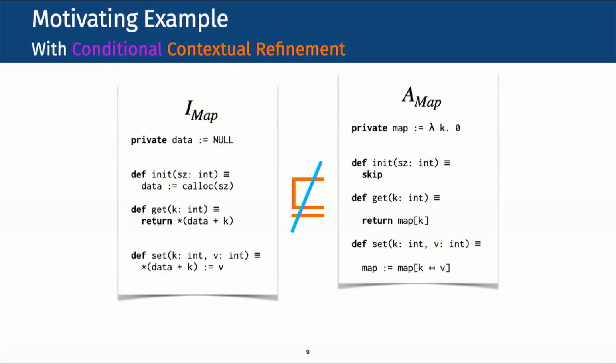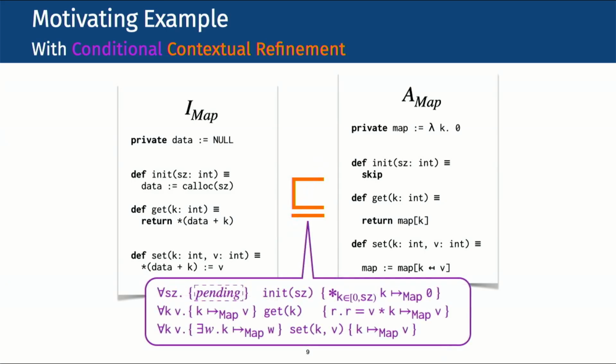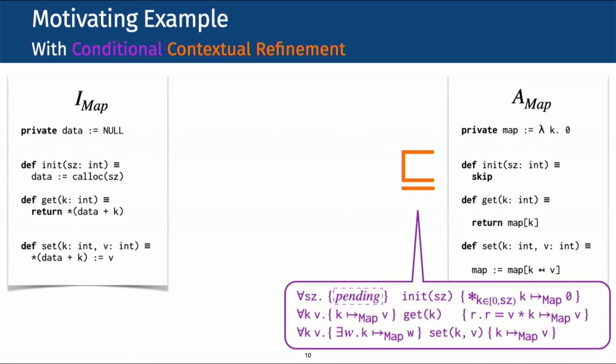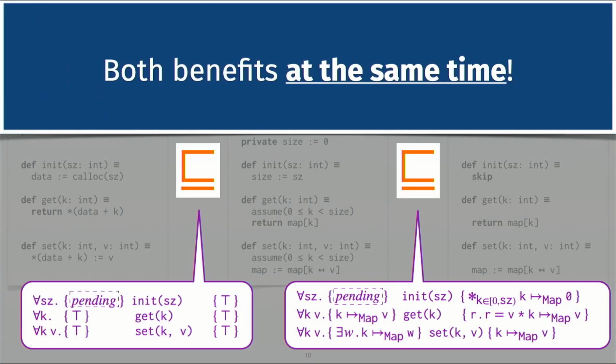Let us revisit our motivating example and see how CCR handles it. Recall the problem was that contextual refinement between the implementation and the abstraction does not hold. Now in CCR, the refinement does hold because we are proving the refinement under the conditions given in this specification. And also, as promised, we can establish such a refinement in a stepwise manner. And this means CCR indeed enjoys the benefits of refinement and separation logic at the same time.